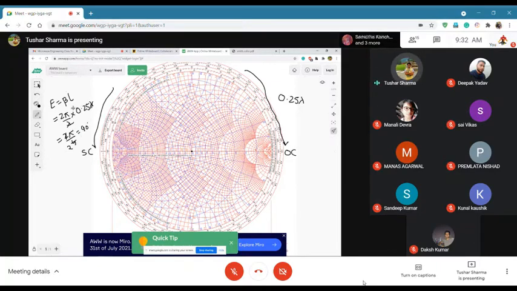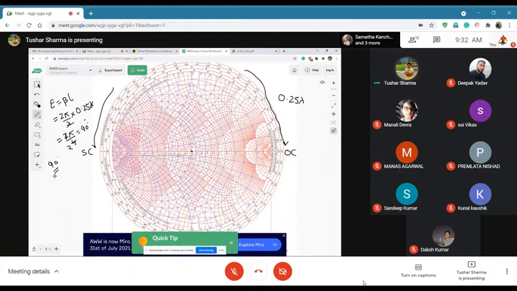So 90 degrees is the electrical length. Remember this, when somebody says electrical length of 90 degree, I have a lambda by 4 transformer.